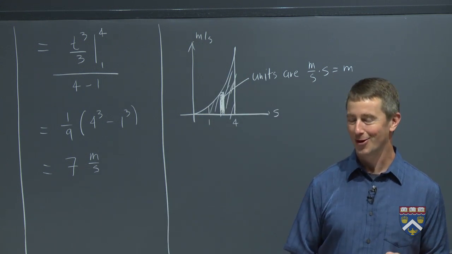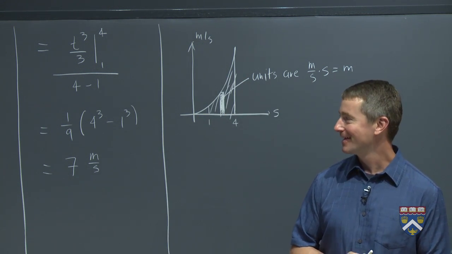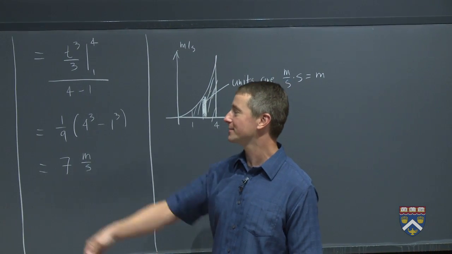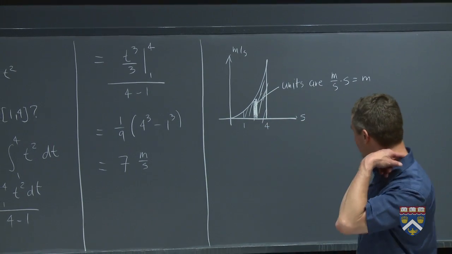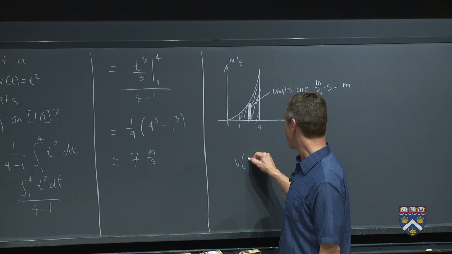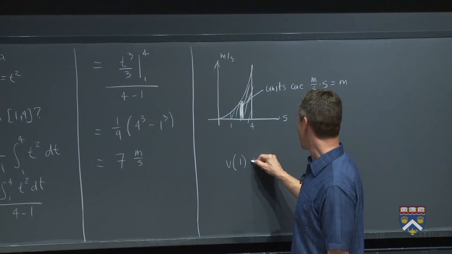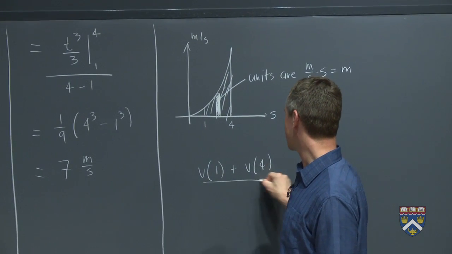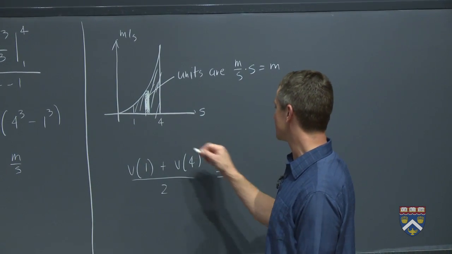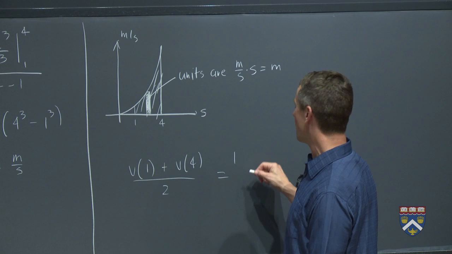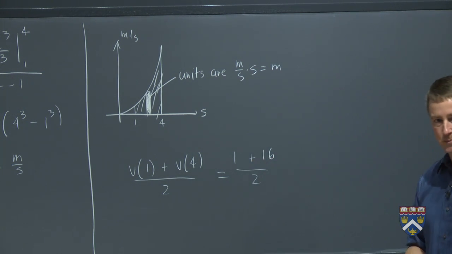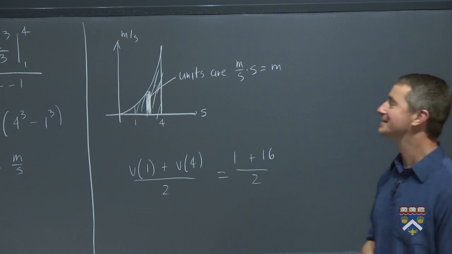Now, one warning. Almost every semester, somebody decides, you know what, I found a shortcut that's easier than this method. Instead of doing this whole thing with the integral, what am I going to do? I'm just going to take the velocity at the start, so v of 1, and the velocity at the end, v of 4, and add them together. Does this give the same answer? Let's check. V of 1 is 1 squared, that's 1. V of 4 is 4 squared, that's 16, over 2. Is that the same answer? No. So this is not a legal way to do it.